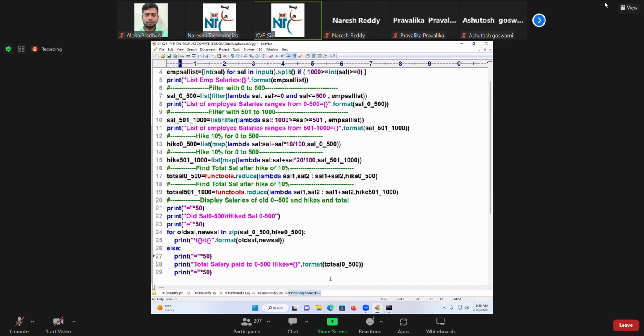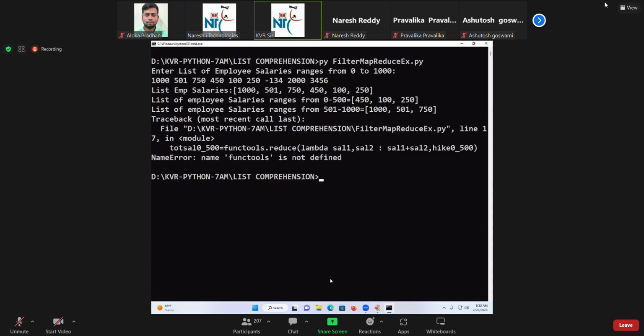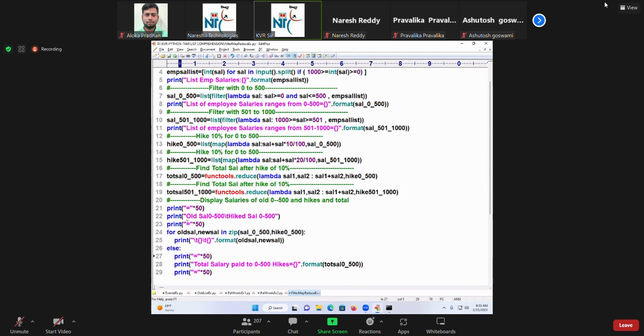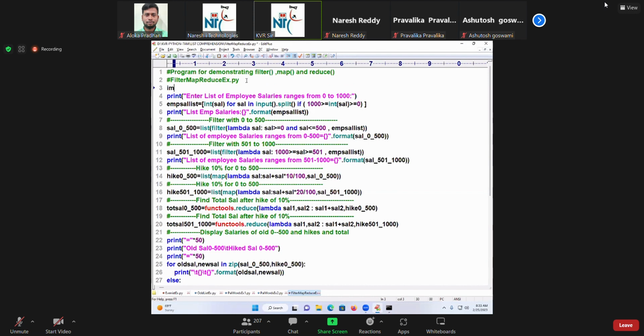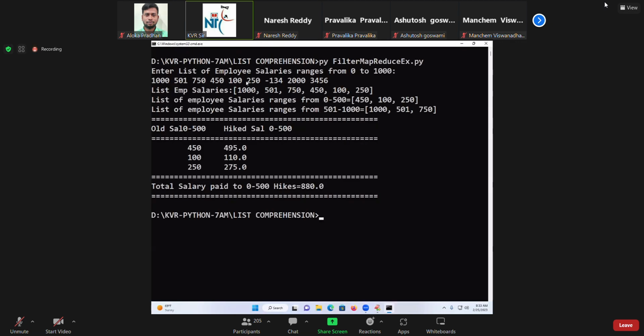Okay. Execute this. So functools is not defined. Import functools. Okay. Nice. See, students, got it.